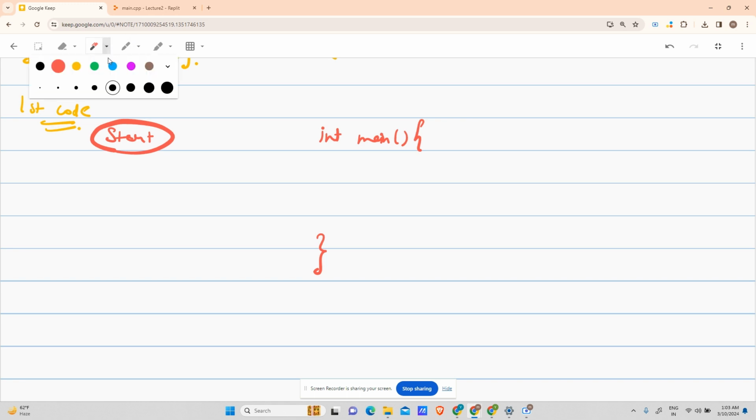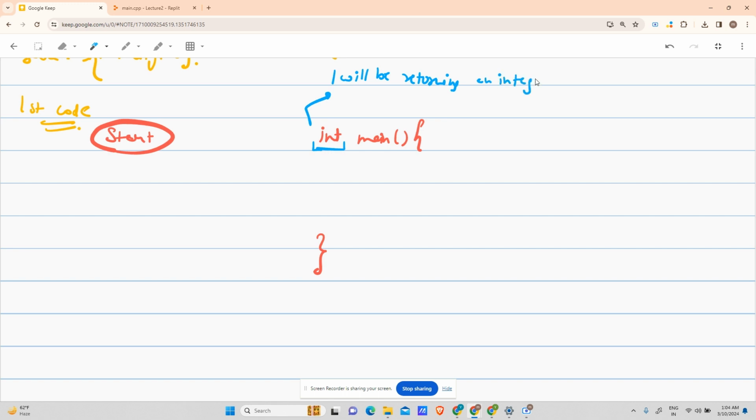Let's see the meaning of each word. Int. What does int say? Int says that I will be returning an integer. For those of you who are not able to understand where you will return an integer, leave that for a while. Just listen to me, right? Main. Main is the name of my function. Now these parentheses are actually part of the syntax.